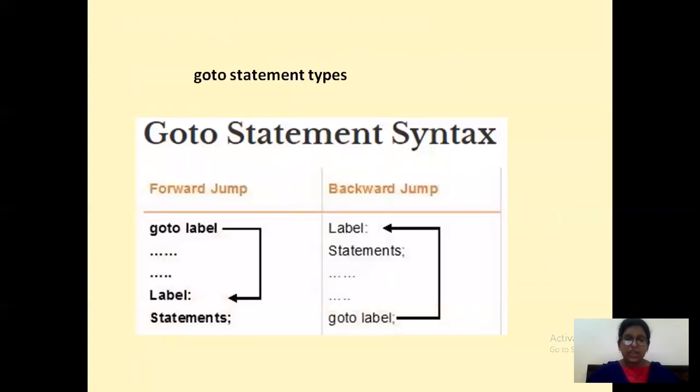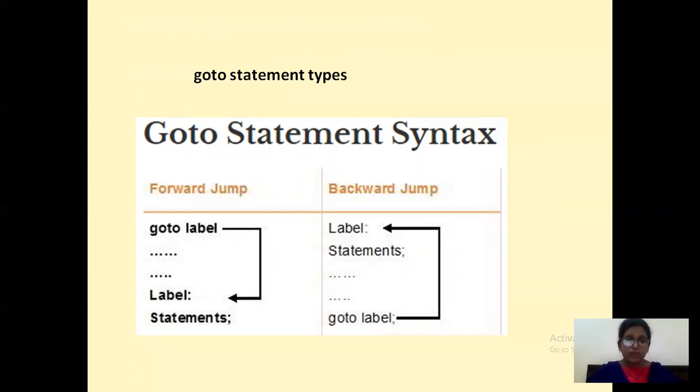Let's see the syntax, how this goto statement will work. You have two types of gotos, that is nothing but forward jump and backward jump. You will have a keyword called label. You need to write this label. According to that label, you will be jumping from one statement to another statement. Let's see how this forward jumping statement will work.